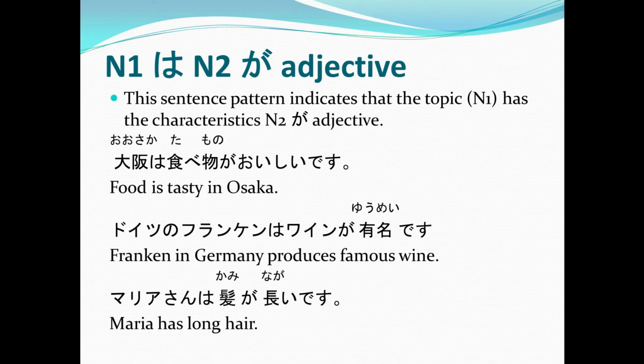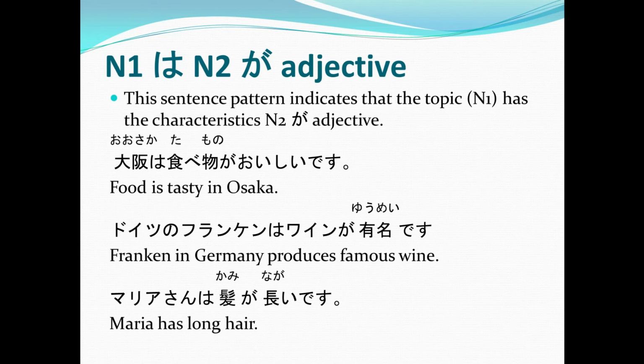Now, Cedric, can you give me an example using this sentence pattern? Watashi wa me ga chairo desu. So, your eyes are light brown? Hi, sensei. Wow, you're so lucky.